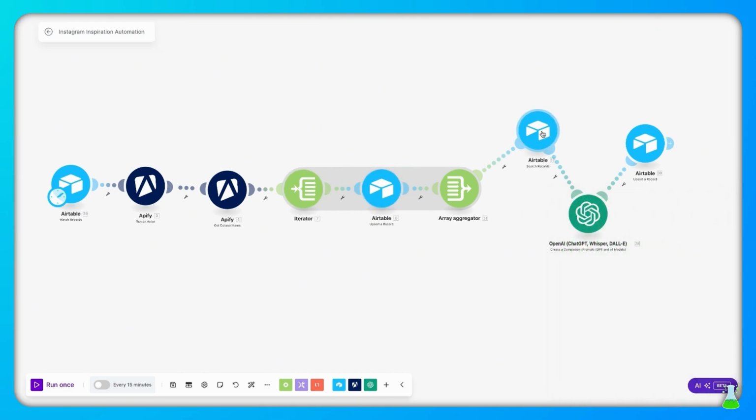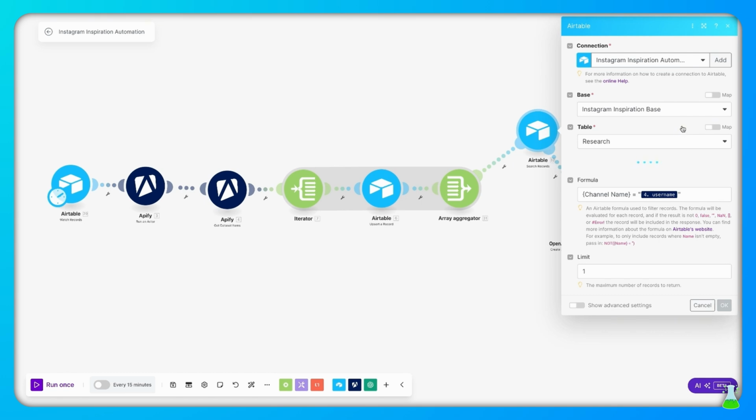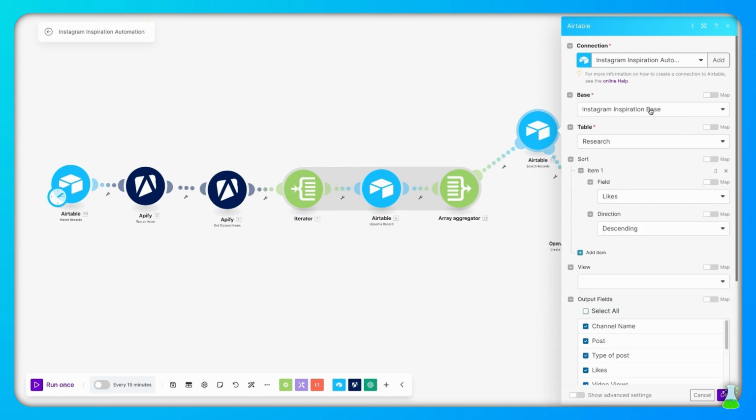Going back to our Airtable, this is a search records Airtable module. Make sure that you have your base selected, and the table that we're going to use for this is research. Now you're going to want to drop down for some sorting, and we're going to sort by likes in descending order. So for field, you want to put likes, and for direction, you want descending. So we have the most liked posts at the top and the least liked posts for that channel at the bottom. For our output fields here, you can select all.